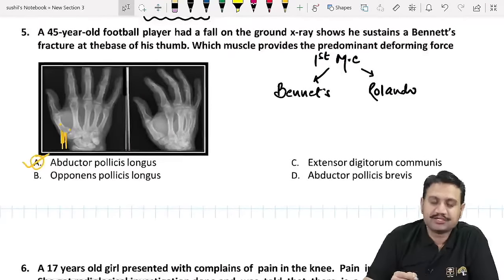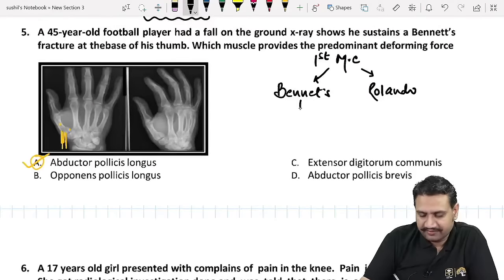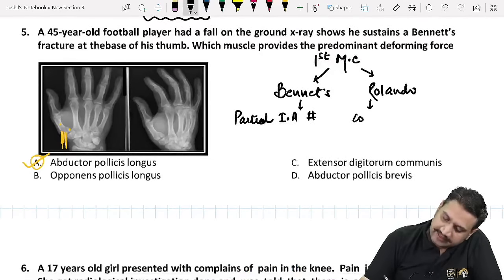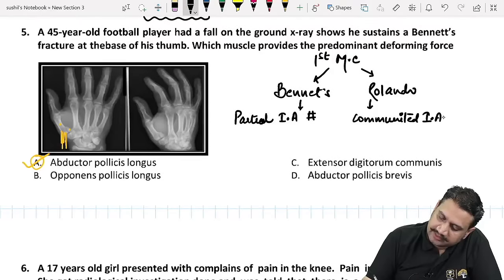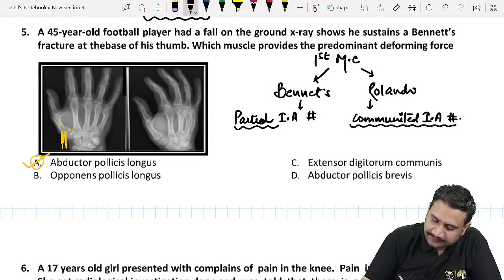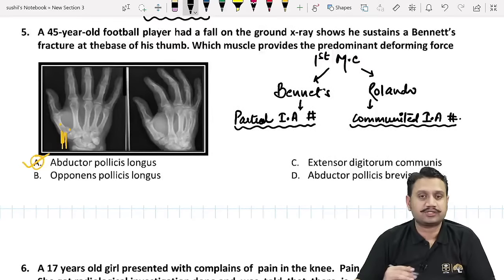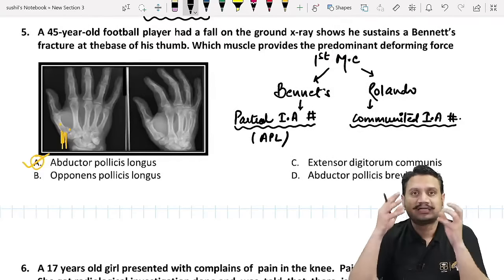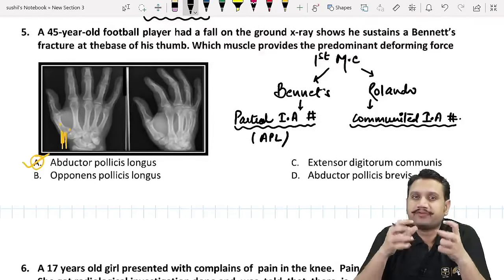So how do we differentiate these two fractures? Bennett is defined as a partial intra-articular fracture. Rolando is defined as a comminuted intra-articular fracture. So Bennett is partial intra-articular, and Rolando is comminuted intra-articular. So this one is Bennett, and we know the deforming force of Bennett is APL. Now understand this. Whenever they are saying it's a deforming force, what does that mean?